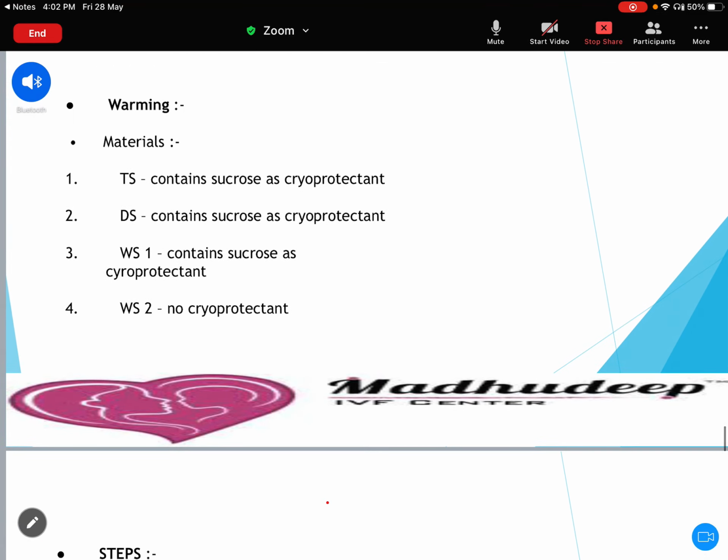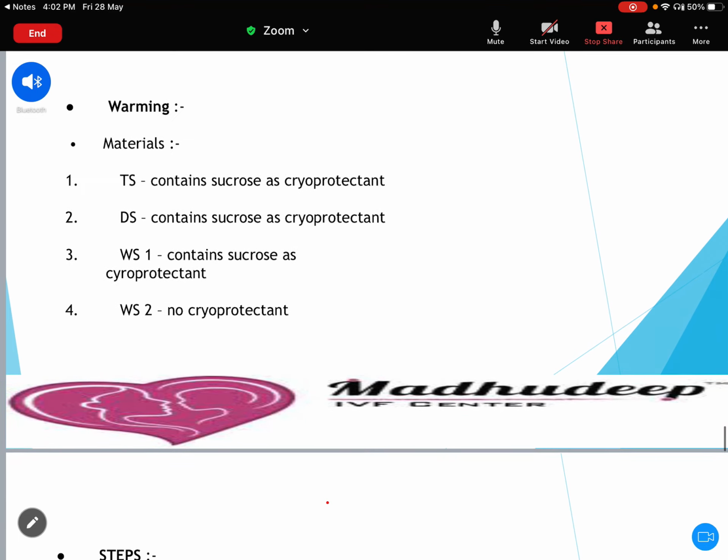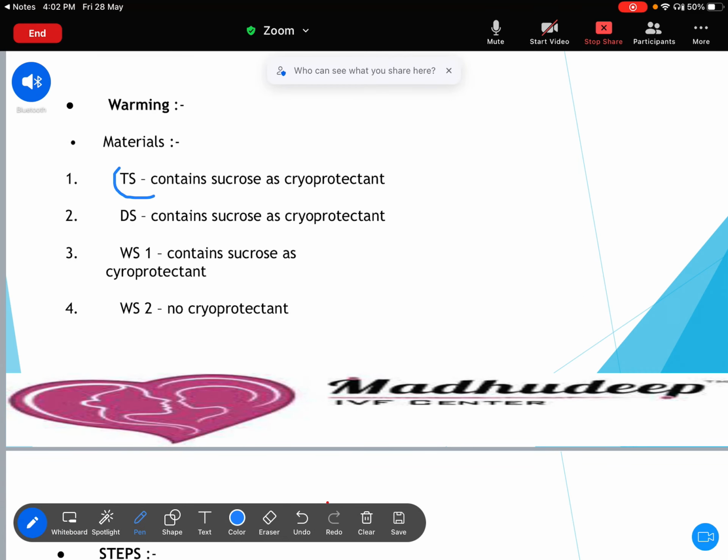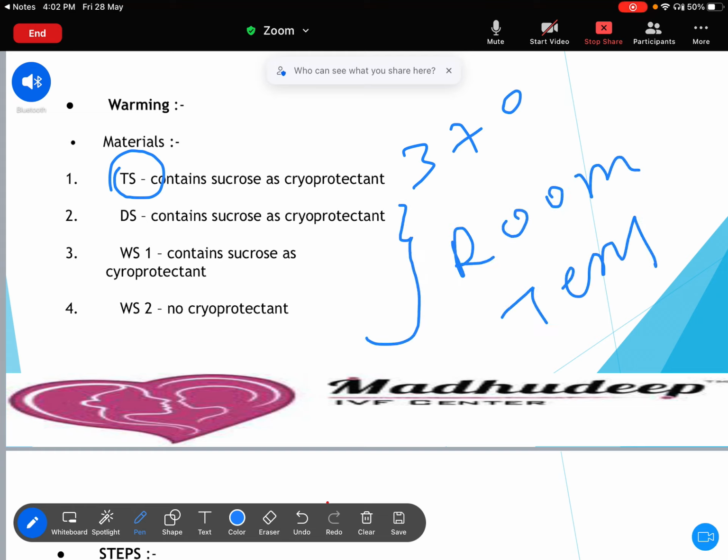So here, this TS requires 37 degrees, and DS, WS1 and WS2 require room temperature. When you want to thaw the embryo, at least 3 to 4 hours prior or one night prior, usually I put the TS solution in the incubator or in the tube warmer at 37 degrees. And the DS, WS1 and WS2 require room temperature, so 2 hours prior, they have to be kept at room temperature.